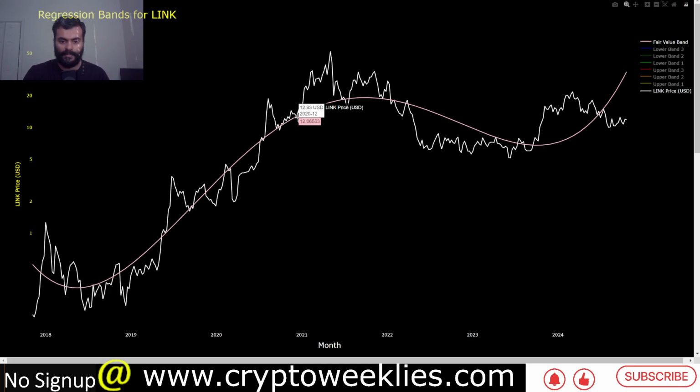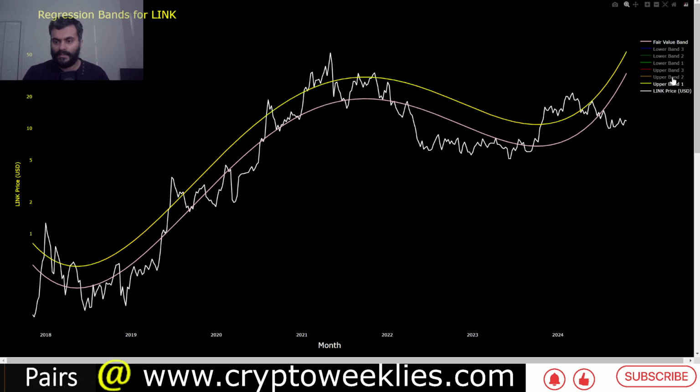There are phases where the regression function goes up with time. That is typically in the bull market. In the bear market, the regression function has a downward bias due to the correction in the prices. Right now, again, ever since September, October 2023, the prices for Link have an upward bias.